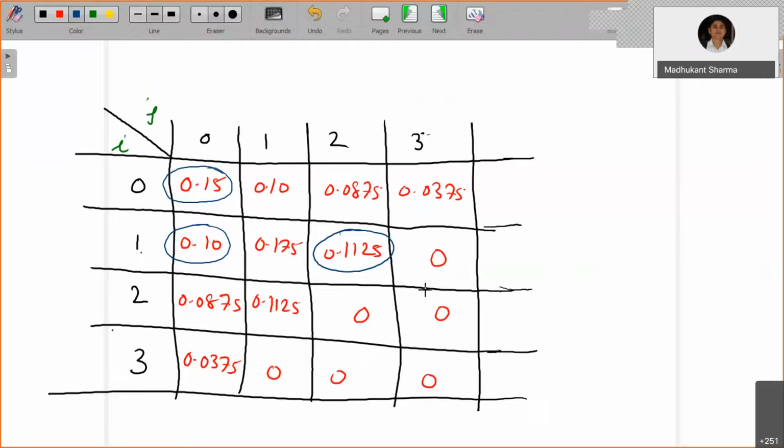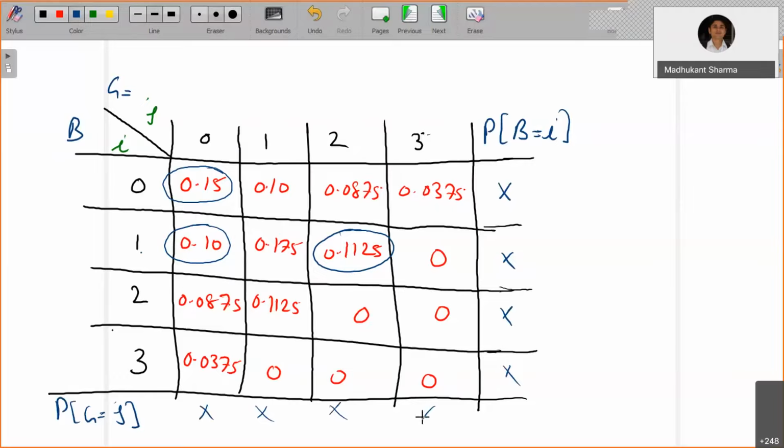Now this refers to G and this refers to B. So probability of G equals j and probability of B equals i. You can fill in the sum here; that will give you the probability of B equals i, and you can fill in the sum over here for the probability mass function of G equals j. You can also match that with your individual PMF when you write it for the same.